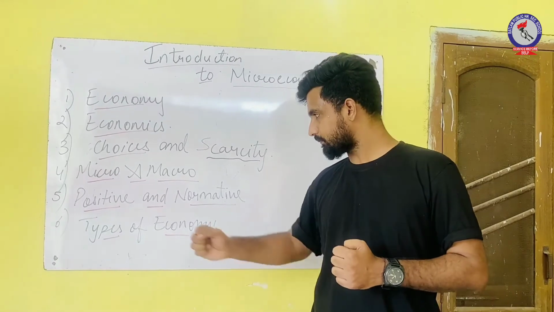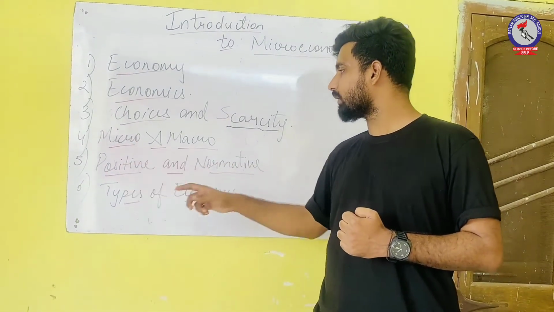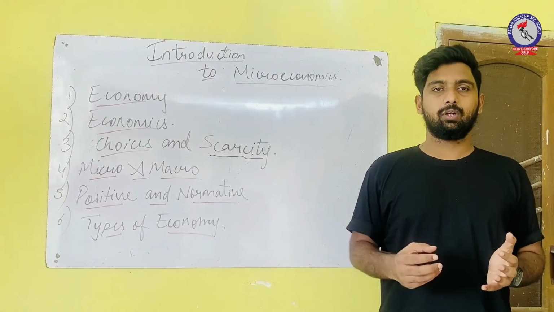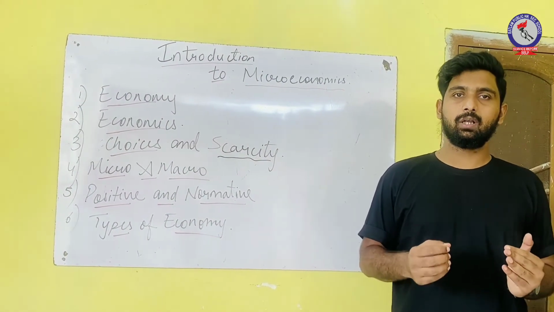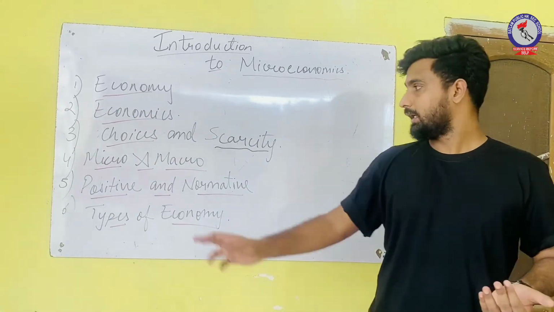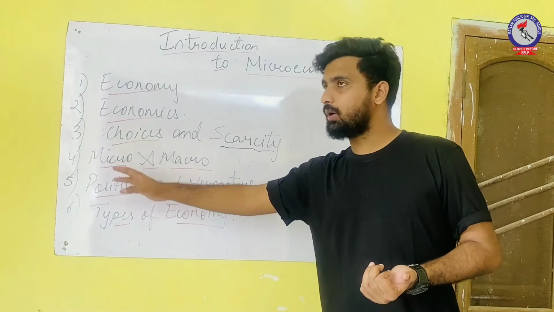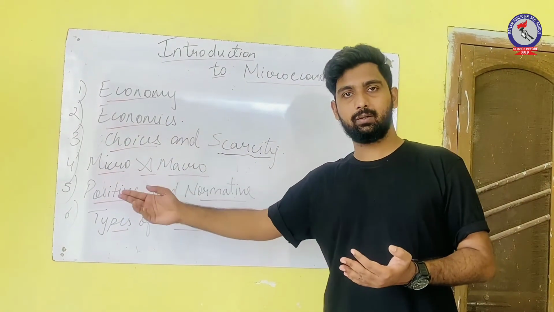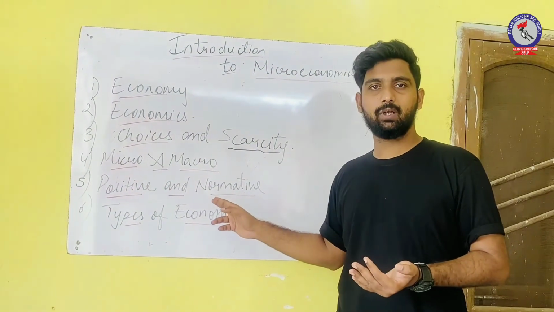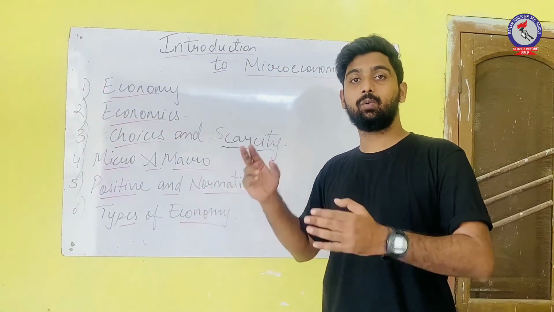Now our next topic is positive economics and normative economics. Positive economics is based on the assumptions of past, future and present. It tells about how a condition is, what it is, what it will be, and how it would be. Normative economics is about what ought to be.